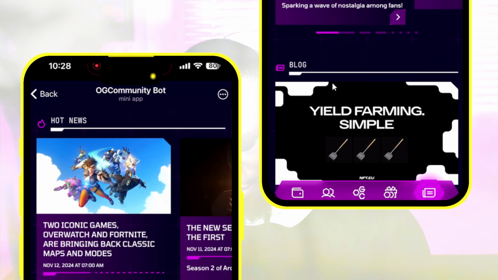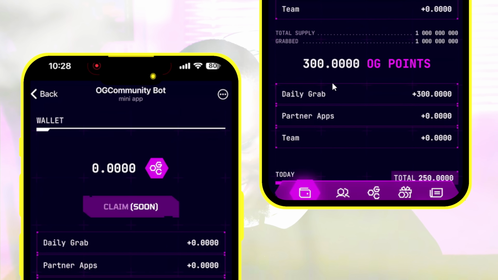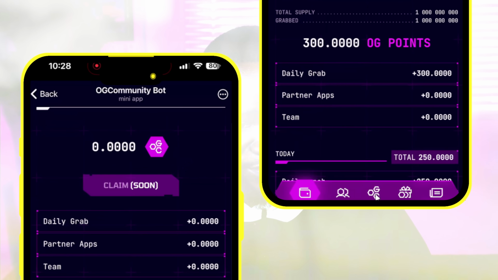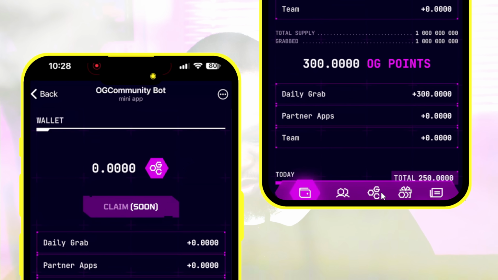And also, let's go back to the first page right here. This is where you are going to monitor every point you are earning every day. If you come over to the middle right here, home, just wait a couple of seconds for it to load on the home.